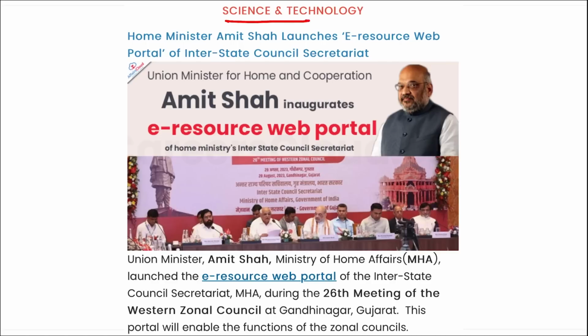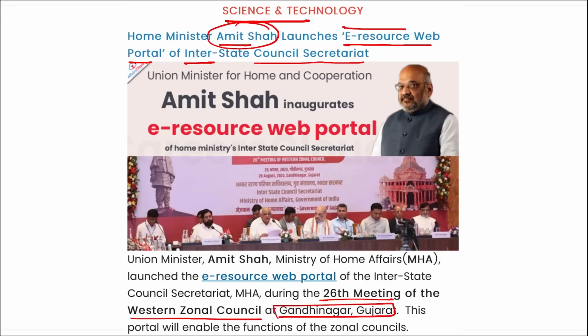Next, science and technology. Recently, Home Minister Amit Shah launched the e-resource web portal of the Interstate Council Secretariat. Correct? This was launched during the 26th meeting of the Western Zonal Council at Gandhinagar, Gujarat. This portal will enable the functions of the zonal councils. This meeting was chaired by Amit Shah, and attended by Bhupendra Bhai Patel, Chief Minister of Gujarat, Chief Minister of Maharashtra Eknath Shinde, and Goa's Chief Minister Pramod Sawant.